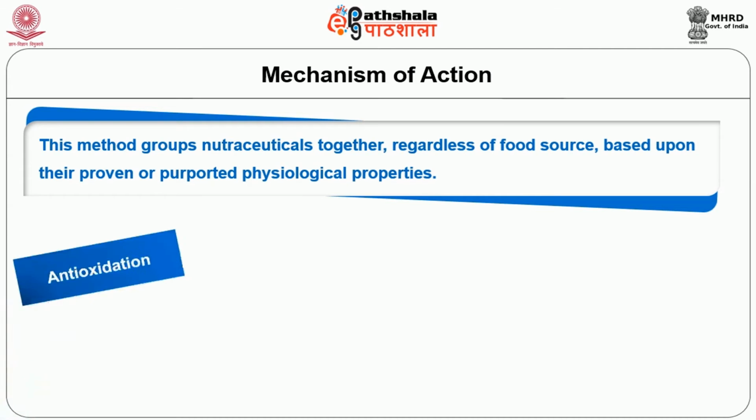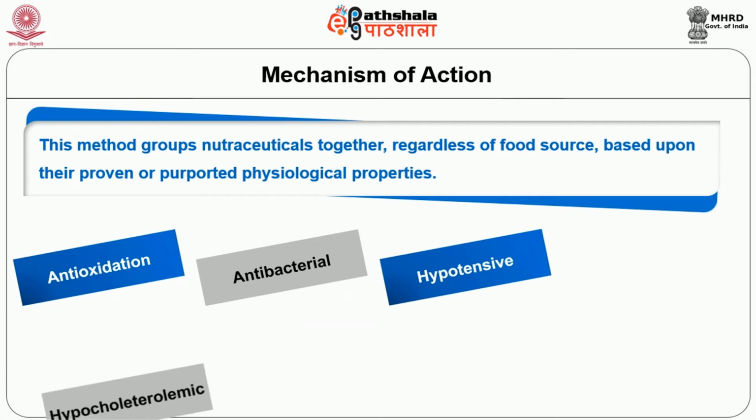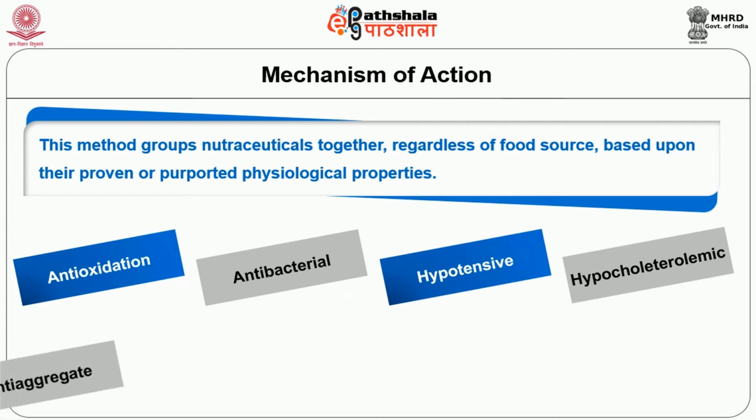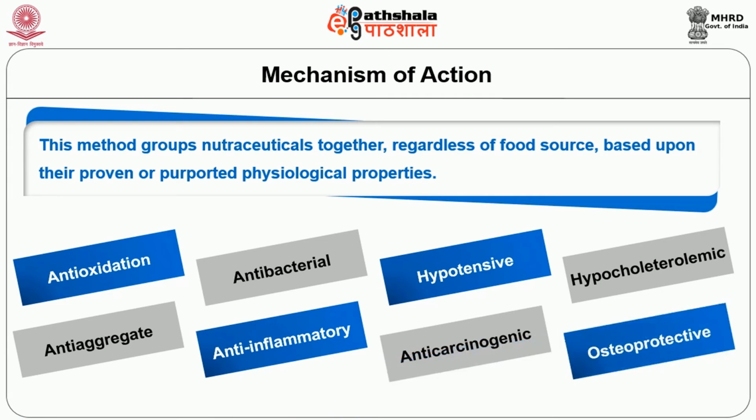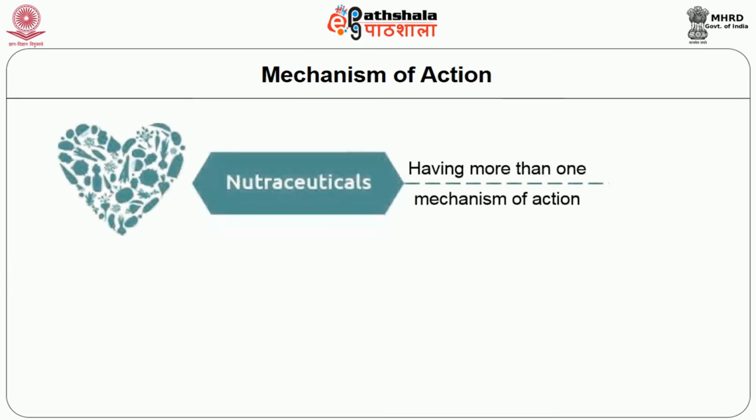They are antioxidant, antibacterial, hypotensive, hypocholesterolemic, anti-aggregate, anti-inflammatory, anti-carcinogenic and osteoprotective. There are several nutraceuticals that can be listed as having more than one mechanism of action.